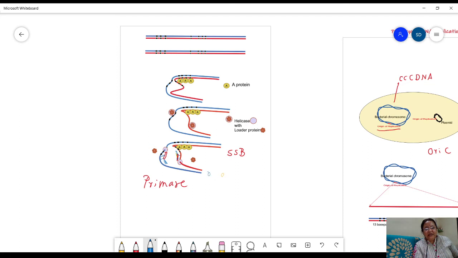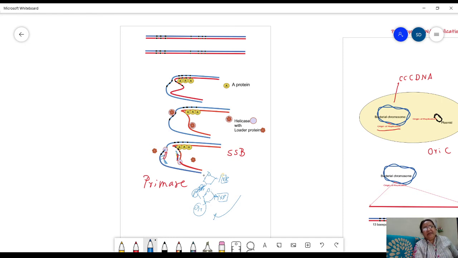Once the RNA molecule is synthesized, suppose this is the RNA molecule, whatever two, three nucleotides I am showing over here, this is the 3' end and this is the final 3' end available over here. Here is the nitrogenous base, whatever it is, NB, and there will be linking through phosphate, a phosphodiester bond. So here is the free 3' OH end, to which the next nucleotide will be added.